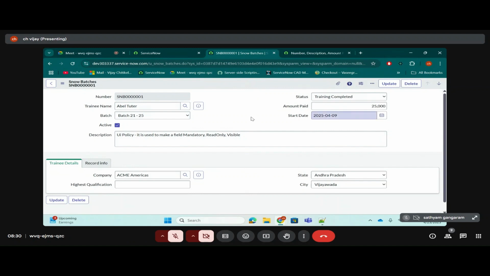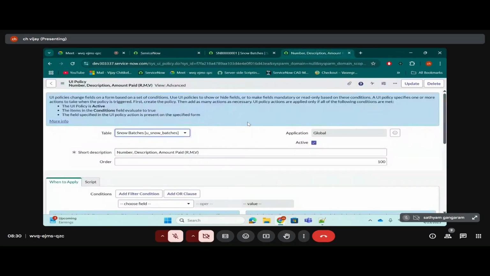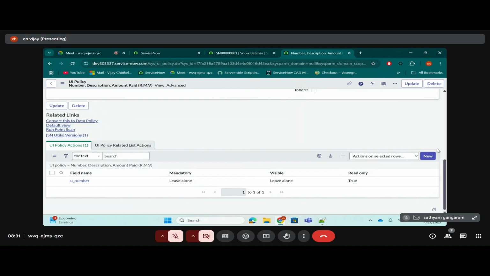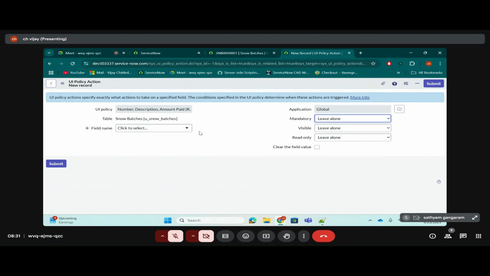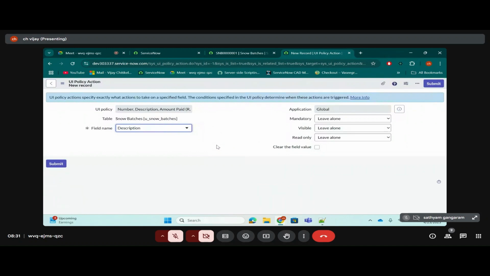Again go back to that UI policy form. We need to type UI policies. You can do it here. Scroll down. Click on new. Then select the field name. Select the field description. Then mandatory to true. Make it true. Submit.